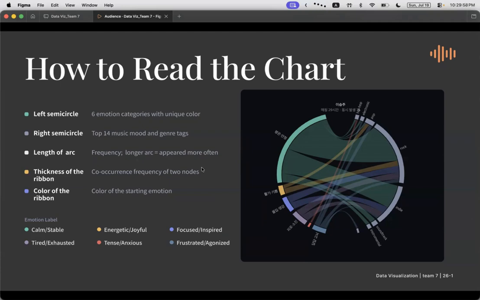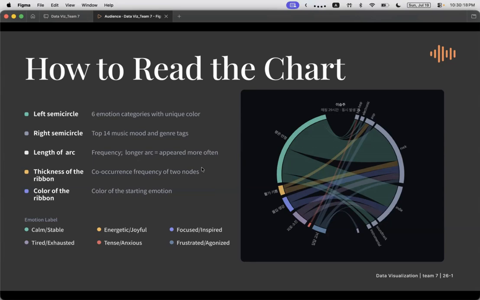The color of the ribbon follows the color of the starting emotion, making it natural to read as music that follows from this emotion. Additionally, you can hover your mouse over each ribbon to see the exact co-occurrence count and the music you listened to.